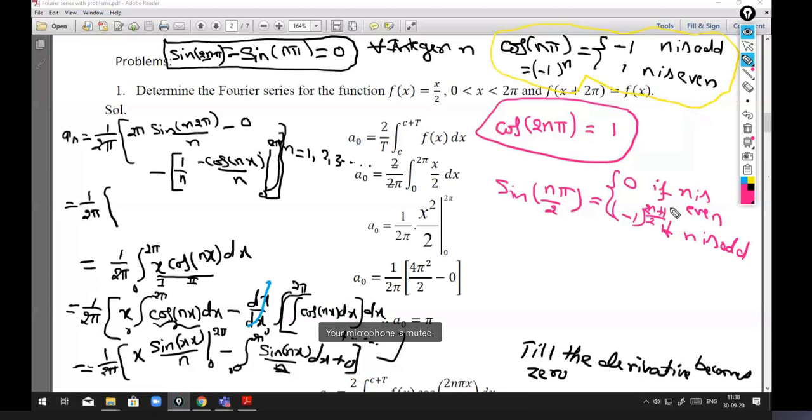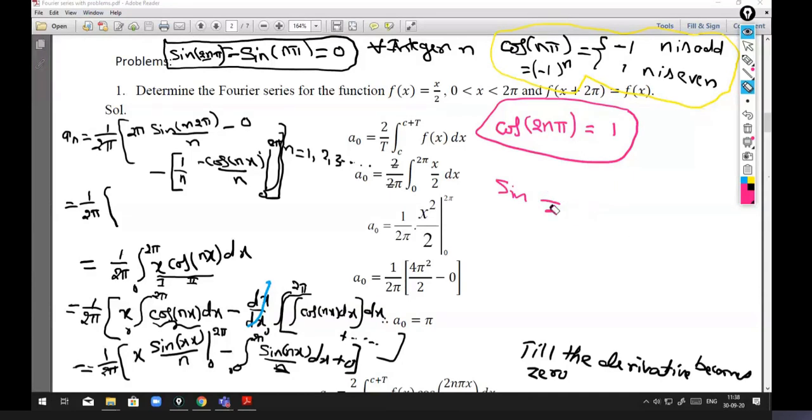So this is the result for sine functions; sin n pi by 2 will have different results. Okay, so I request you to remember these results.